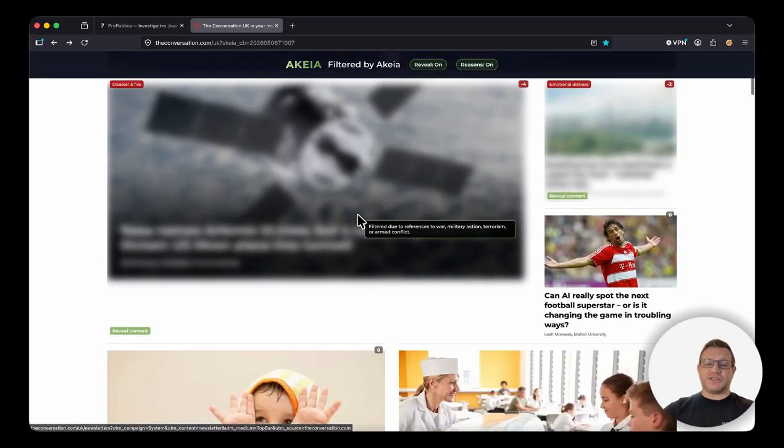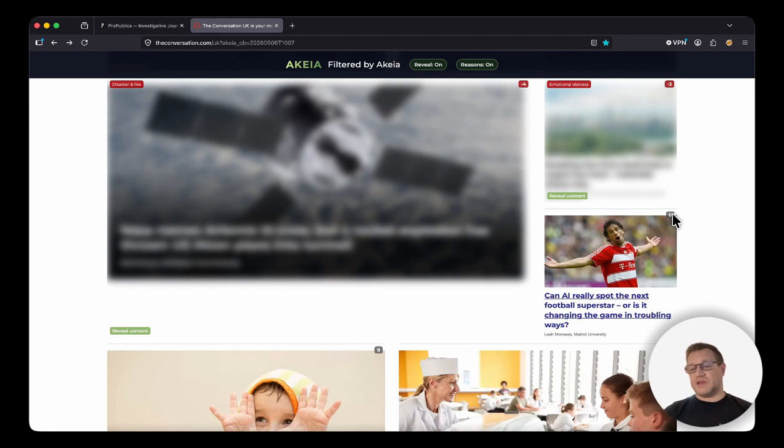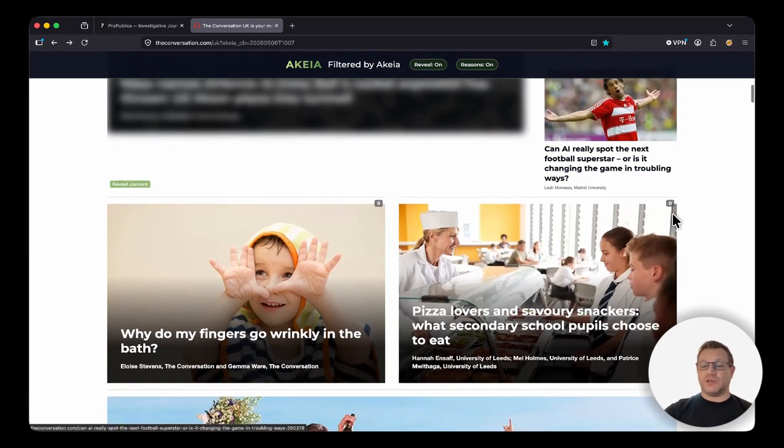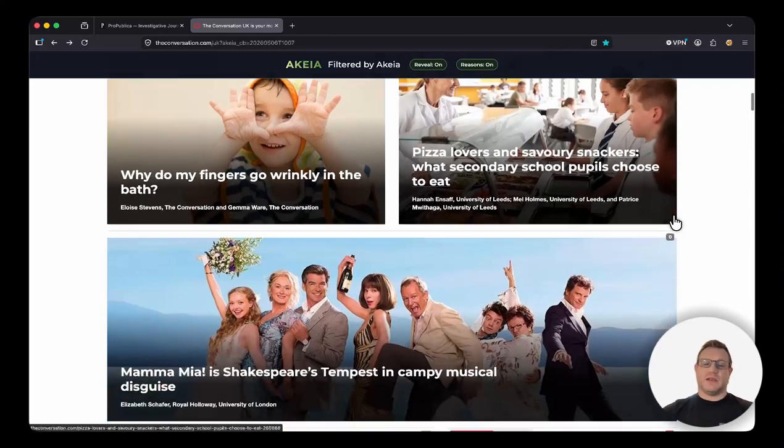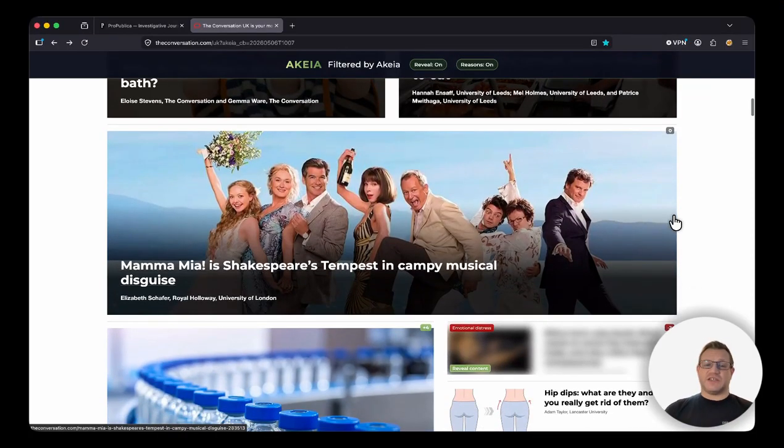Final thing to mention in this case, as you can see, obviously we've got scores on either negative, positive, or neutral. In this case, the scoring algorithm will change over time as we get more and more advanced and use AI to better categorize some of these items. But that should give a good idea of how akeia works at this point. So thank you.